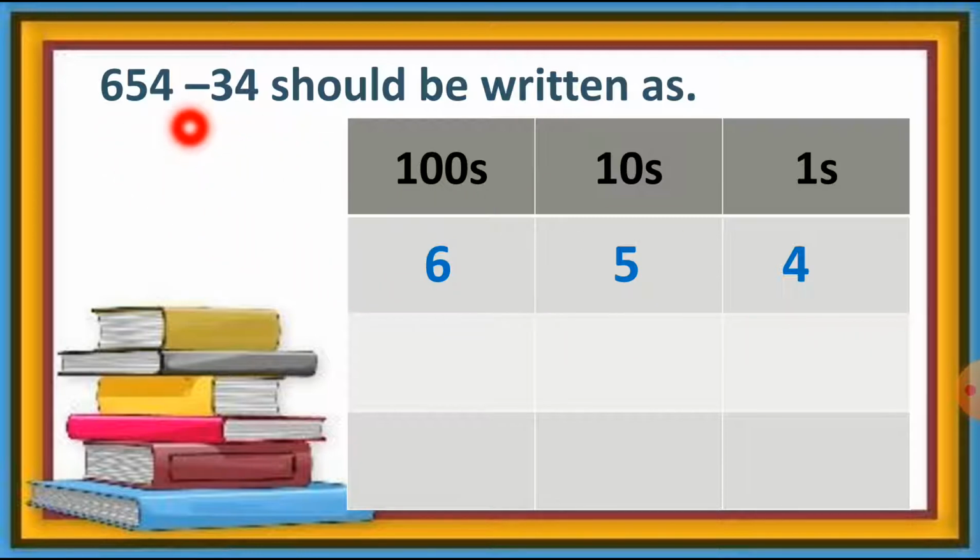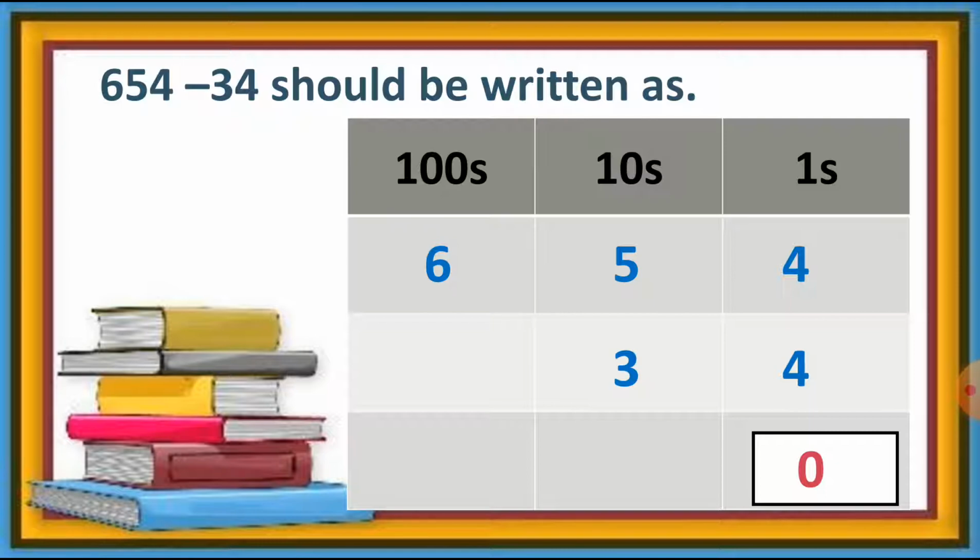654 minus 34. So this is the 2-digit number, and number 4 is at the ones place, so we can write this in the ones column here. Then number 3 is at the tens place, so we can write it down in the tens column. Then we can arrange this number here. Now we can solve these sums.